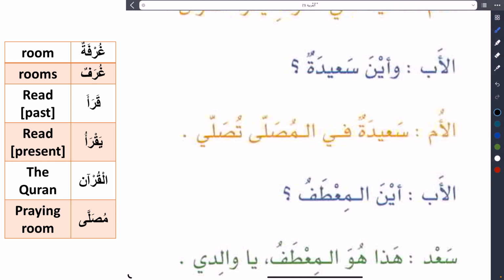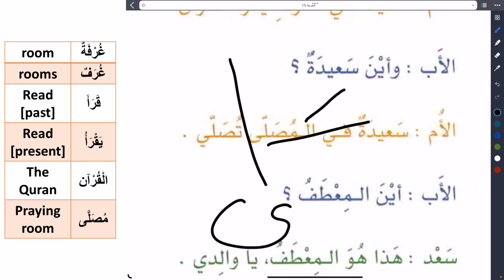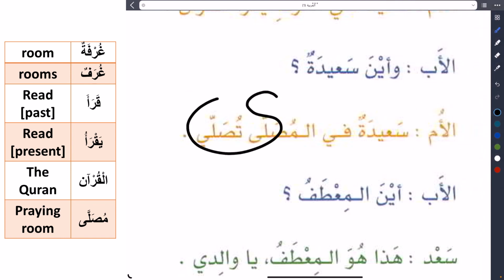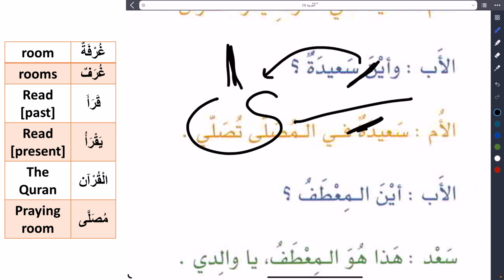Why? Because it's logical: the alif is preceded by fatha, the ya is preceded by kasra. So if you see this letter at the end and before it is fatha, this is alif. Before kasra, this is ya.